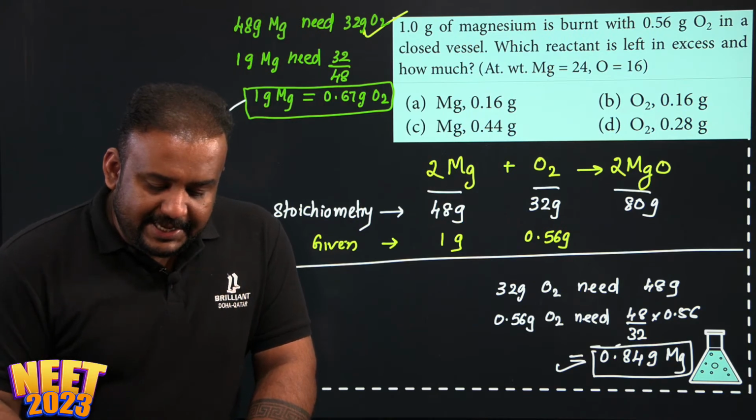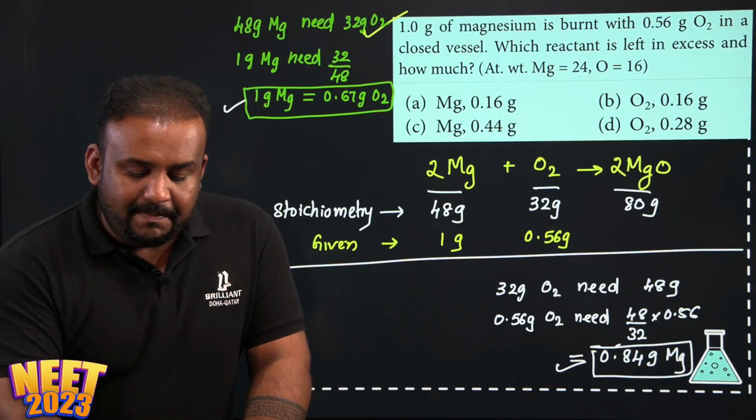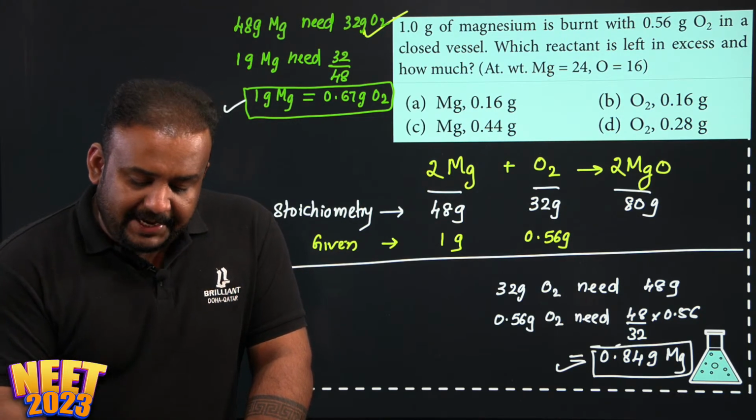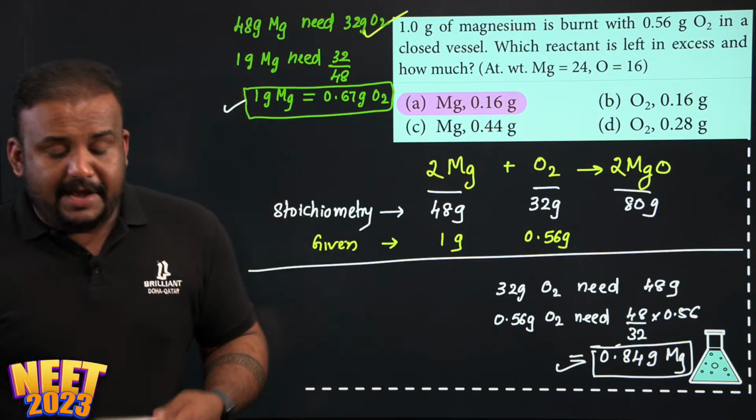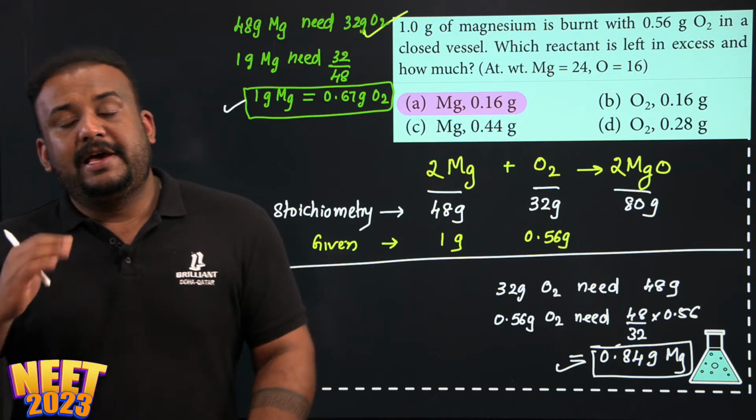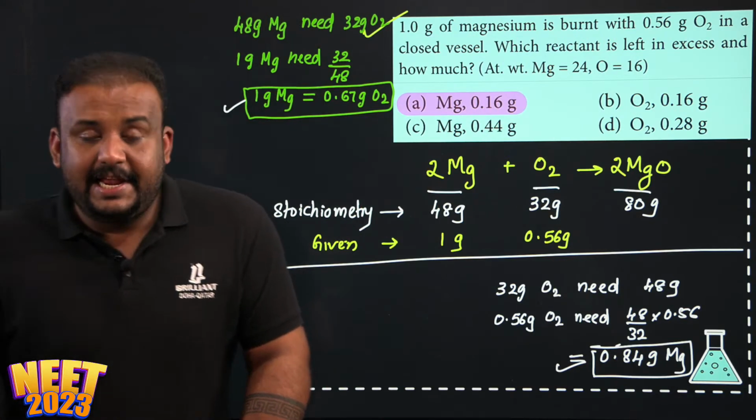You see how easy this is when you break it down step by step. So oxygen is the limiting reagent, magnesium is the excess reagent, and 0.16 gram is the amount which is in excess.